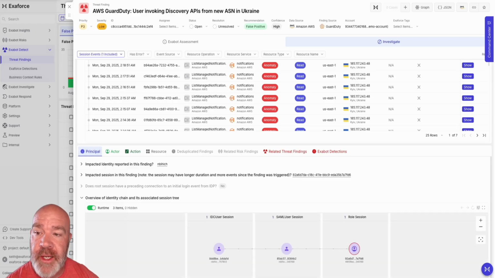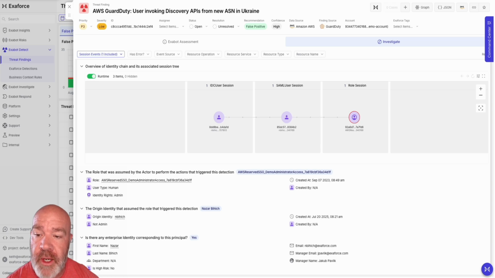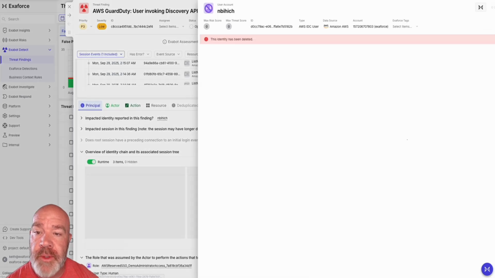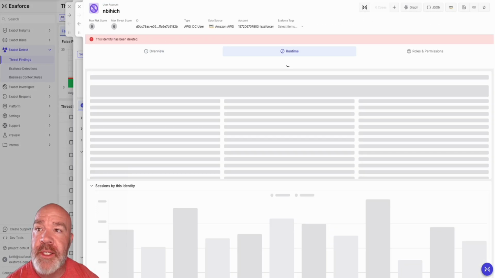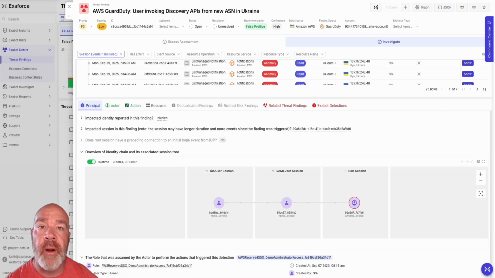Just for example, like I did under the principal settings, I could go take a look at, hey, we know this user was impacted. Ultimately, this was the enterprise user that was impacted inside of here. I could very quickly go open up any of these and pivot just like I was doing for this one. That showed me the IDC user and all their actions and their roles and their permissions and runtime. So this is just where we wanted to take the ability to write these assessments inside of here, but also prevent maybe an L3, or even upping what maybe an L2 would have access to, and be able to keep asking more questions about this and be like, hey, let's go dive in deeper inside of here.